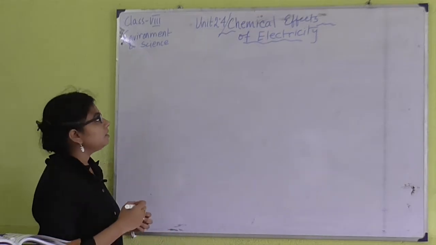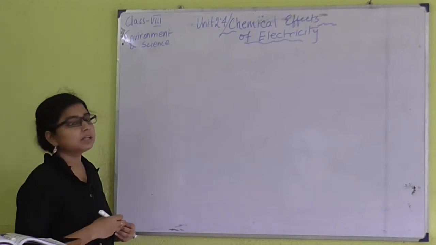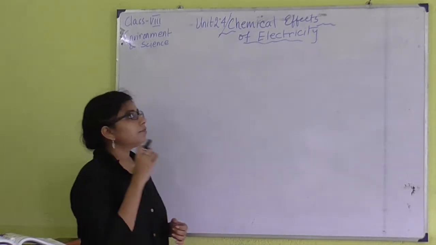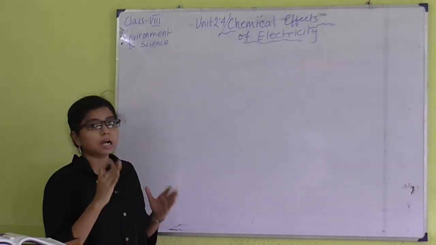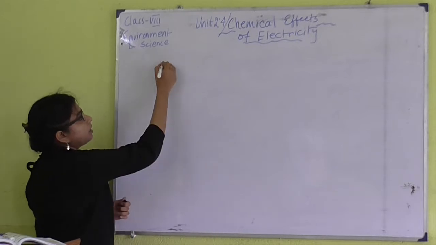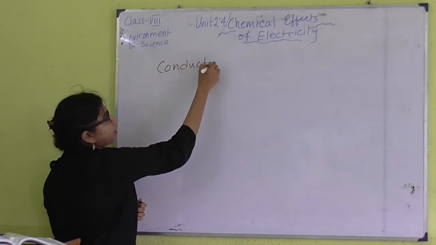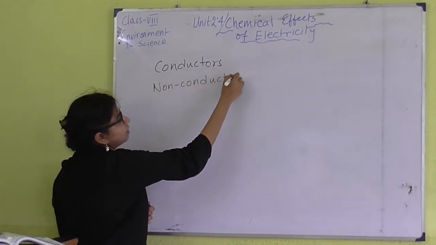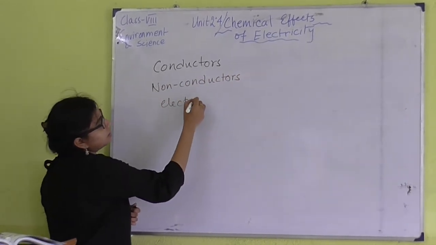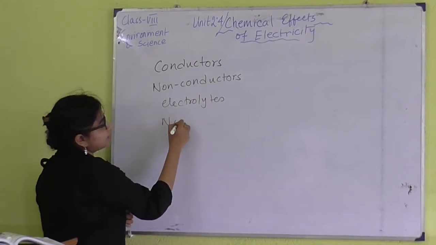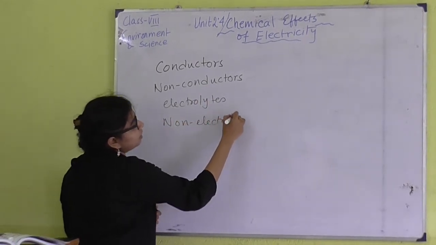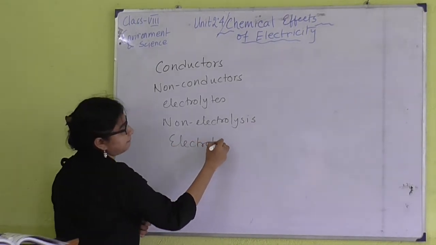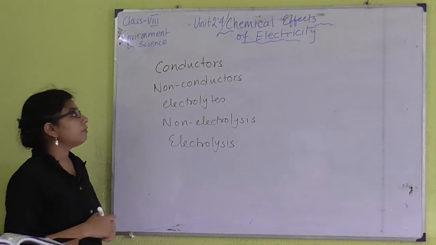Today we will learn unit 2.4, that is chemical effects of electricity. At the introduction of this chapter, first we have to study some terms related to this chapter like conductors, non-conductors, electrolytes and non-electrolytes. Then we can learn electrolysis. So let's start one by one.